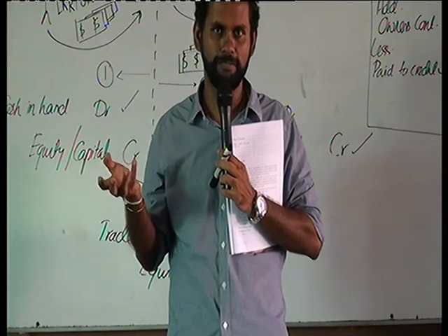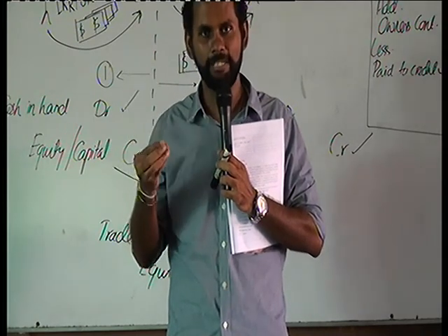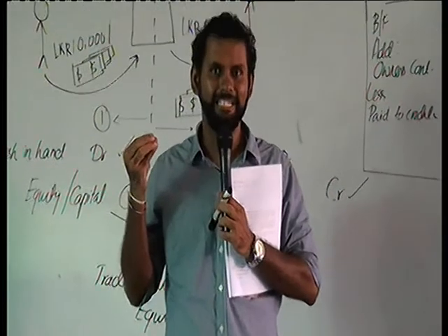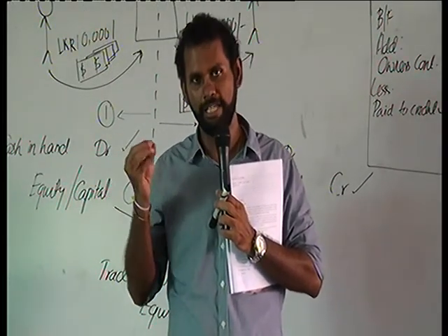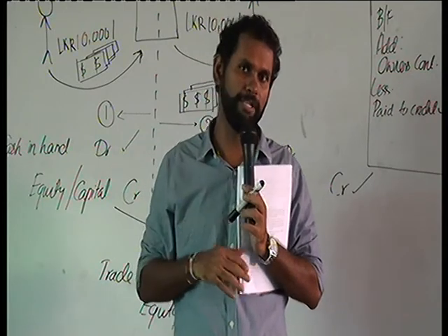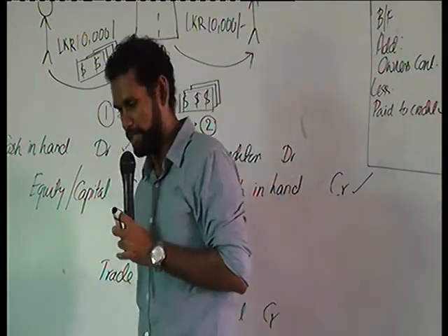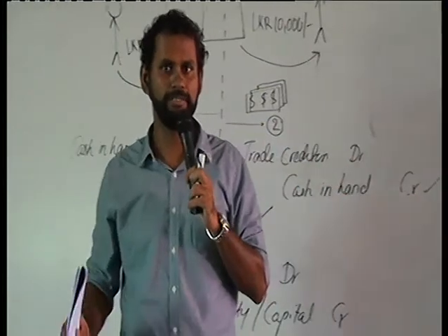The timing will be different, the type of the transaction will be different, and the type of account used for the transactions will be different. So if those are different, you cannot use the same journal entries.